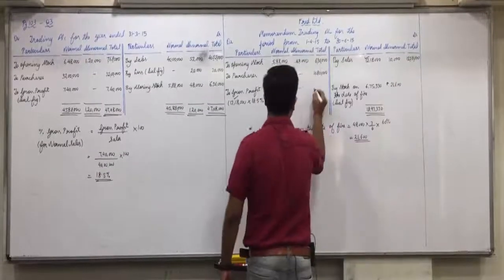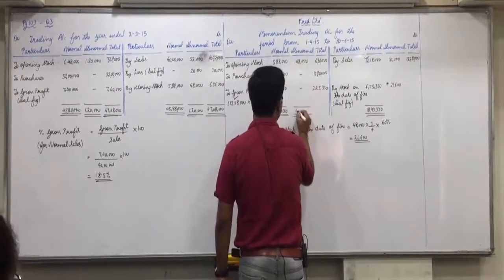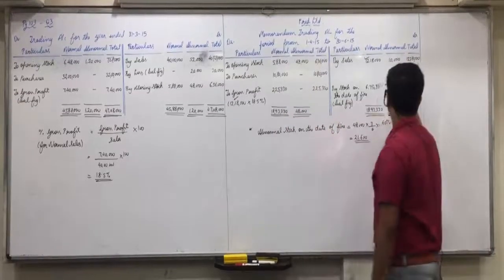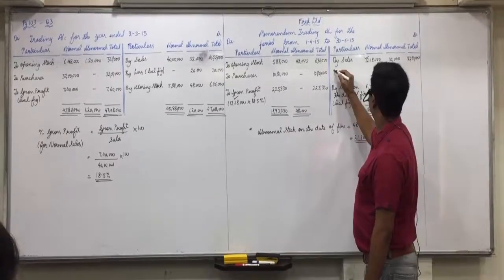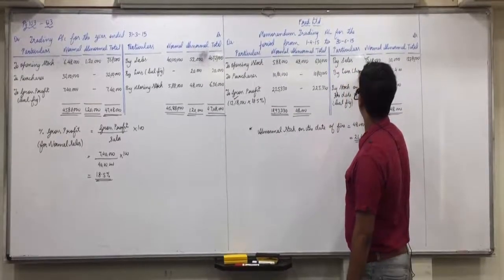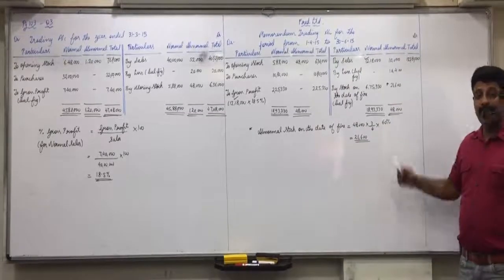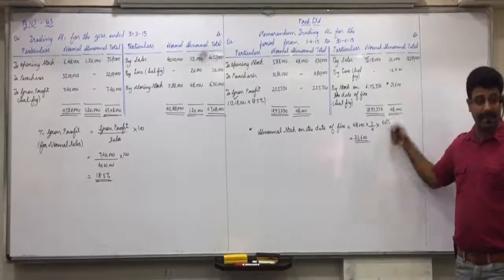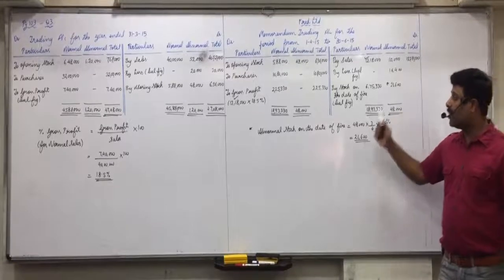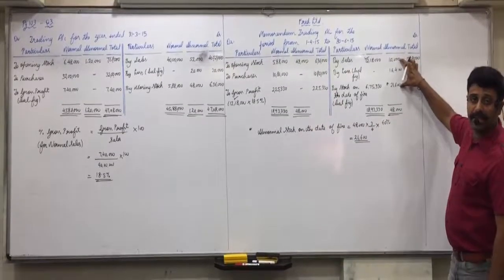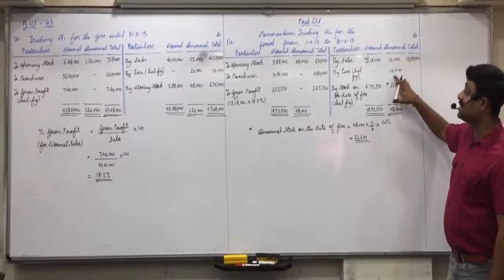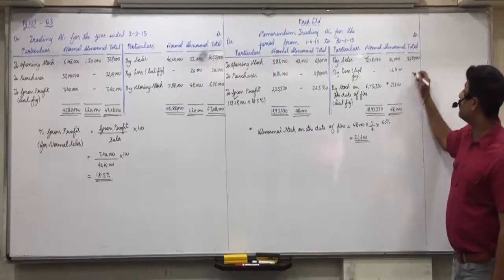As I said, in the abnormal column you always have the loss. 48,000 minus 31,600, that is 16,400 by loss in brackets, balancing figure. Okay, how is this 21,600 obtained? Everyone is clear? Abnormal would always be at a loss: 48,000 minus this 31,600 you subtract. So the total loss is 16,400.